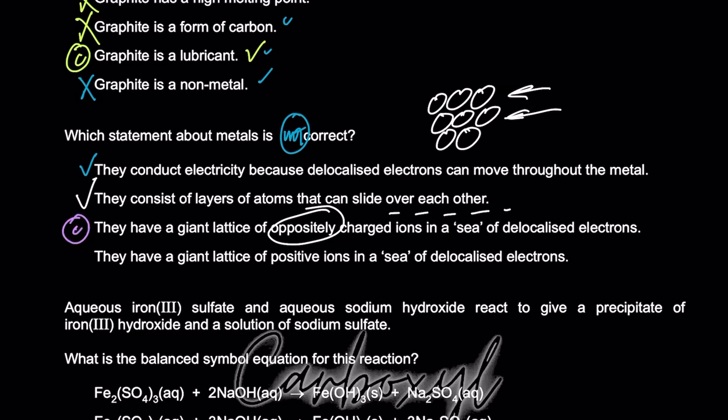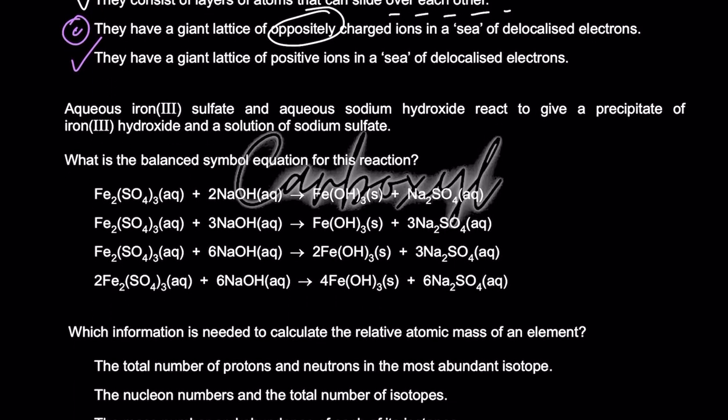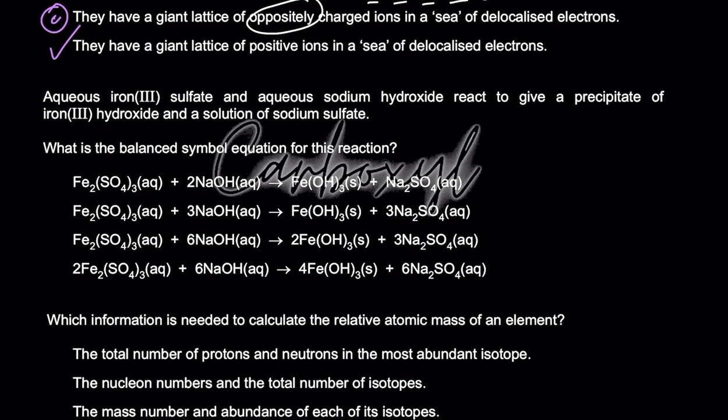And D जो है, it's saying they have a giant lattice of positive ions in a sea of delocalized electrons. Yes, D is also right. So A, B and D are right, and C is the not correct option. ठीक है? Aqueous iron sulfate and aqueous sodium hydroxide react to give a precipitate.